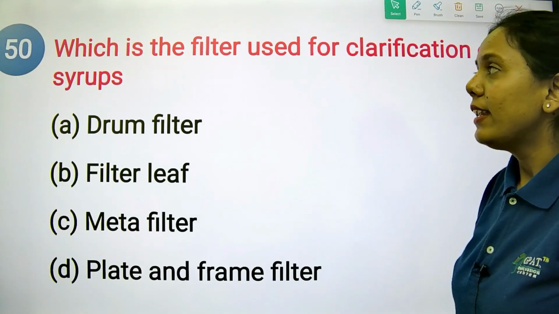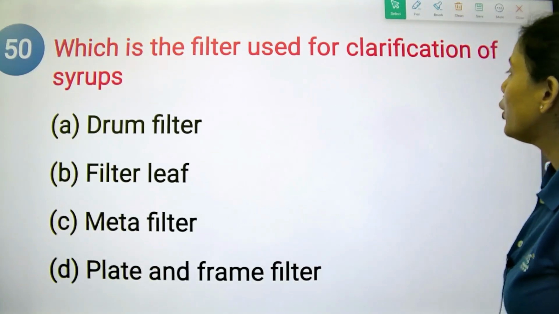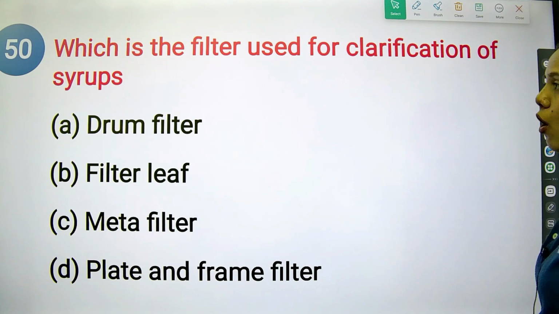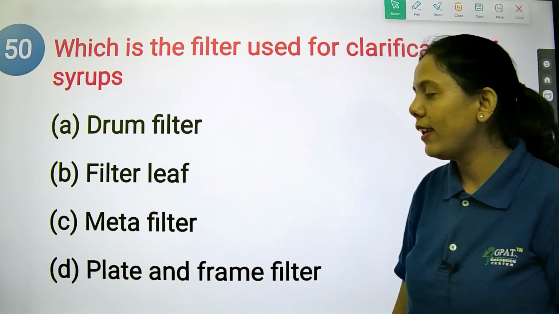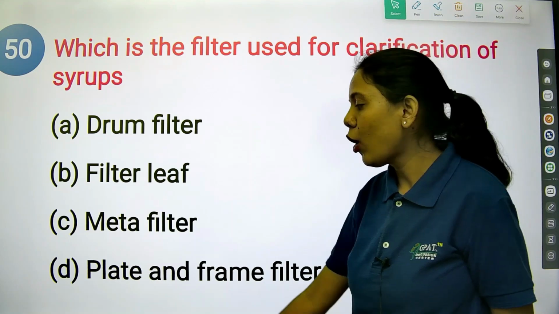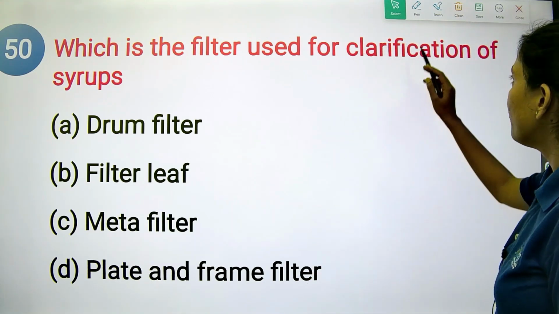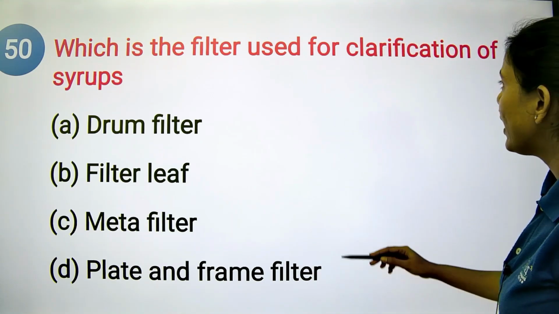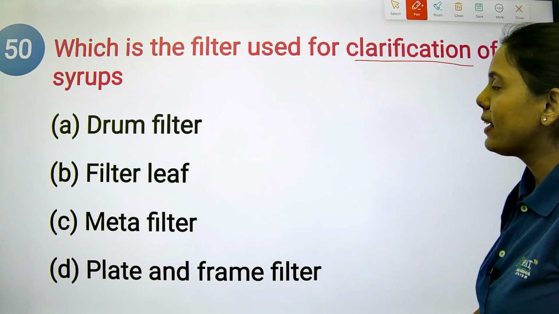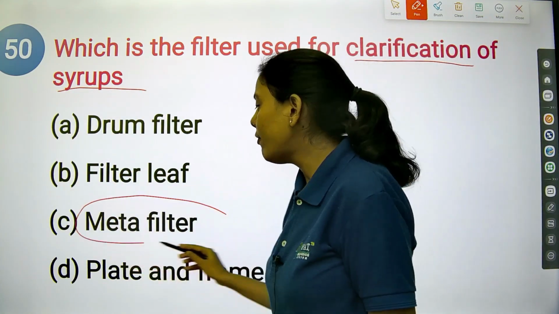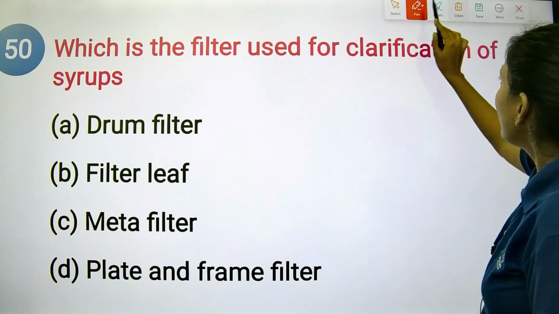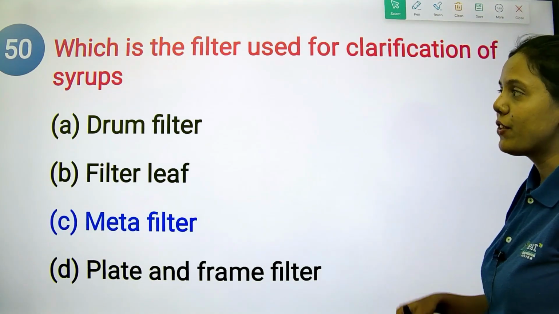Okay, the next question is, which is the filter used for clarification of syrup? Option A is drum filter, option B is filter leaf, option C is meta filter, option D is plate and frame filter. Basically, for the clarification of syrup, which is nothing but a sugar and water solution, we are using meta filters.